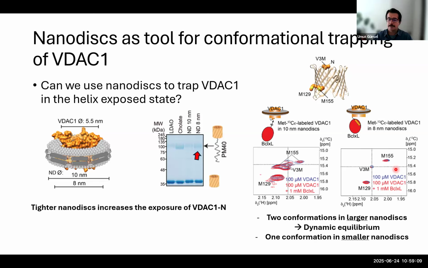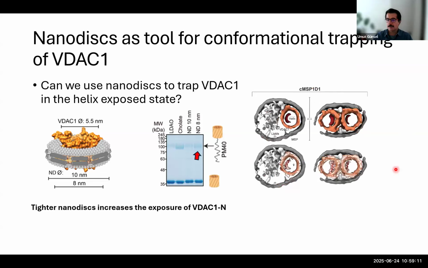And as a next step, we wanted to see these particles also using cryo-EM. And in cryo-EM, when we use these large nanodiscs, we found VDAC either in a monomeric state or in a dimeric state in these nanodiscs.